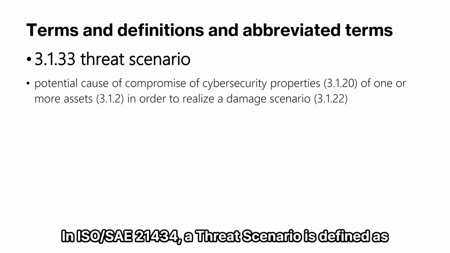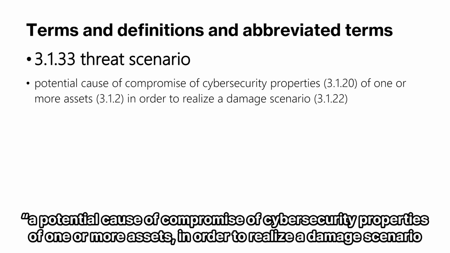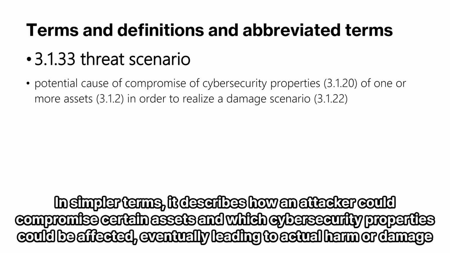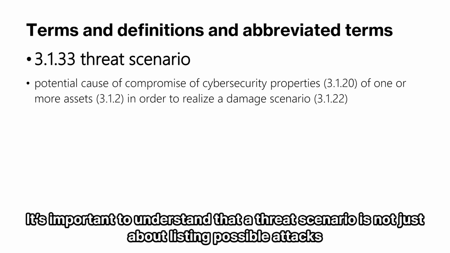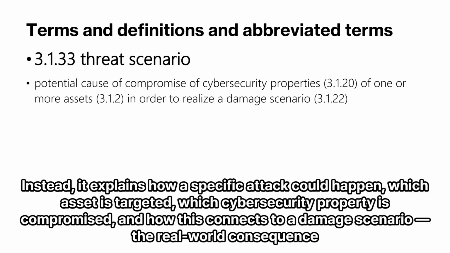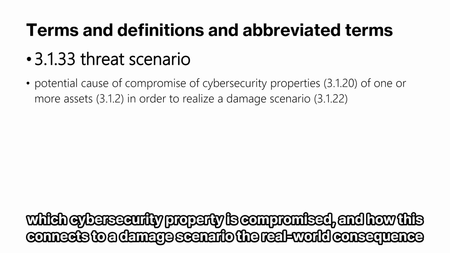In ISO 21434, a threat scenario is defined as a potential cause of compromise of cybersecurity properties of one or more assets in order to realize a damage scenario. In simpler terms, it describes how an attacker could compromise certain assets and which cybersecurity properties could be affected, eventually leading to actual harm or damage. It's important to understand that a threat scenario is not just about listing possible attacks. Instead, it explains how a specific attack could happen, which asset is targeted, which cybersecurity property is compromised, and how this connects to a damage scenario, the real-world consequence.